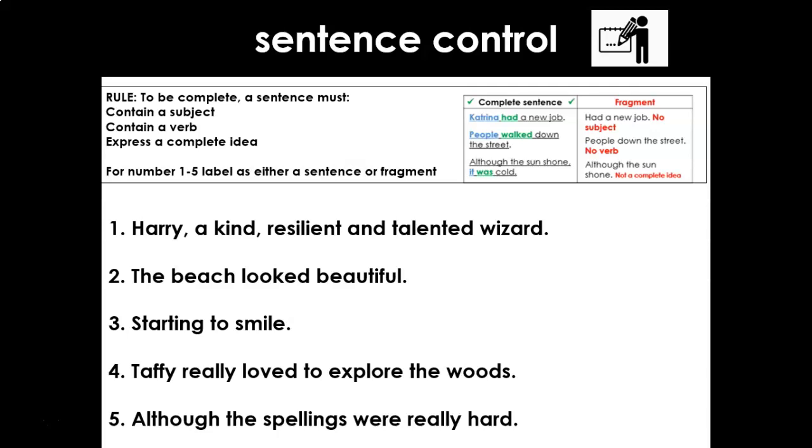So you write down 1 to 5. I'm going to count you in. You've got 60 seconds beginning now. Go. So are they sentences? Are they fragments? So number 1, what do you think? Number 2, any ideas? Number 3, what do you think? Number 4, Number 5, got about 20 more seconds to make your decisions, guys.